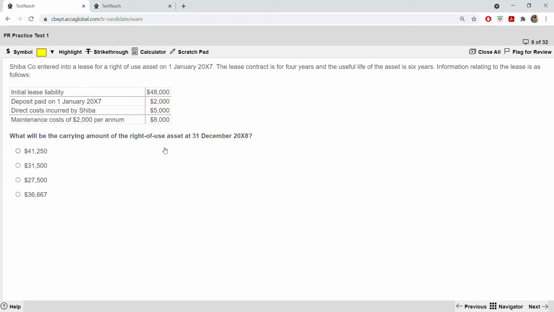So you have to know how a right of use asset will initially be measured. Carrying amount comes later. So initially, the right of use asset will be measured at what? That you have to understand.